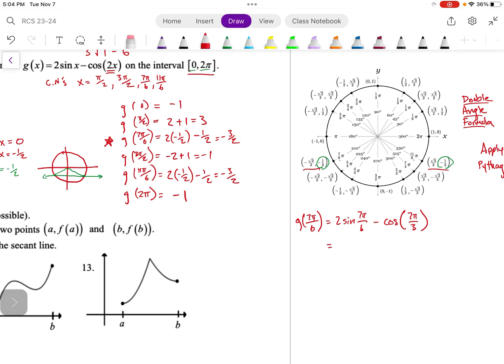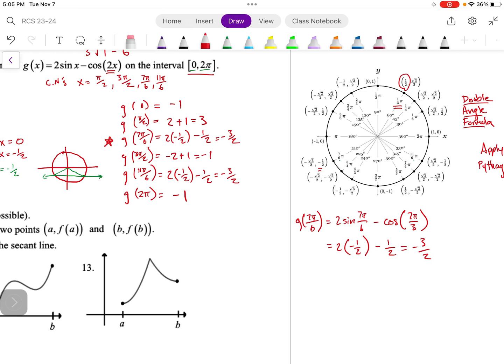All right. So now I need the sine of 7 pi 6. The sine of 7 pi 6 is going to be the associated y value, so I'm going to get 2 times -1/2. And then I need the cosine value at 7 pi thirds. Now I don't have a 7 pi thirds on this unit circle. I get to 5 pi thirds. The next pi thirds, my 7 pi thirds, is going to be the same as this pi thirds. So my cosine value here is 1/2. So I'm going to get -1/2, and that leads to my -3/2. So that's an example of what those calculations look like.